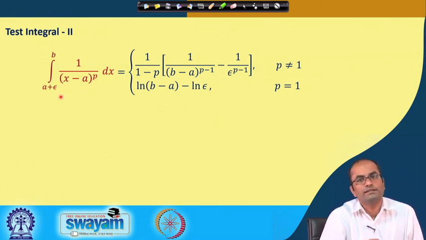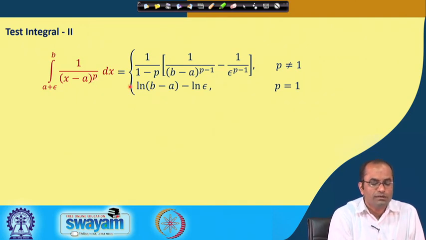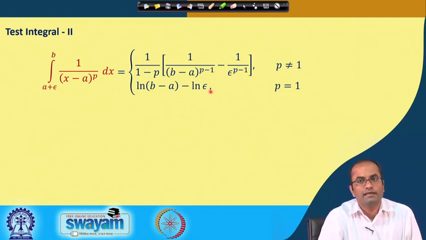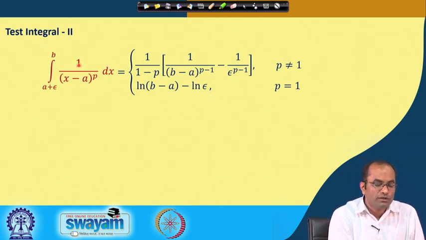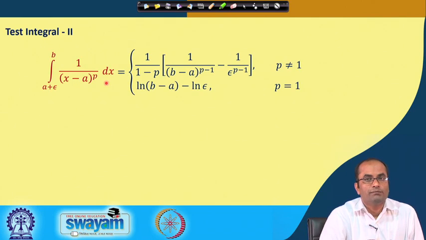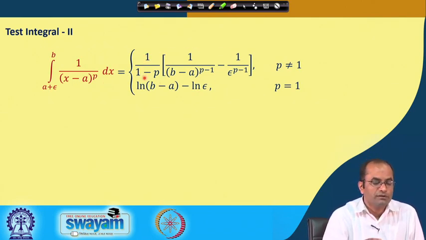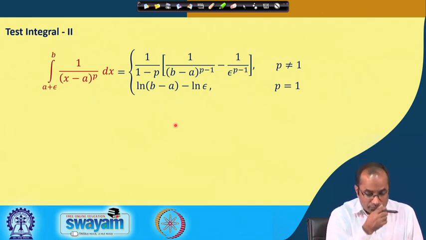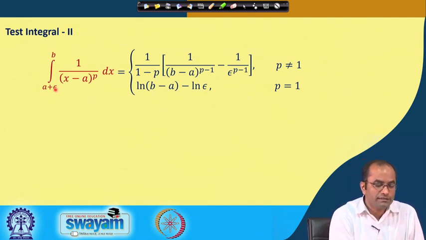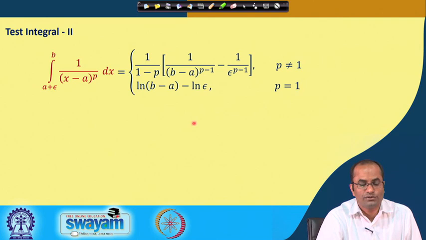So, there will be two cases again. When p is equal to 1, we will have ln (x minus a), which will give us ln (b minus a) minus ln epsilon. And when p is not equal to 1, then we will integrate this, which will be 1 over (x minus a) power p minus 1, and which will result in this expression here with 1 over 1 minus p.